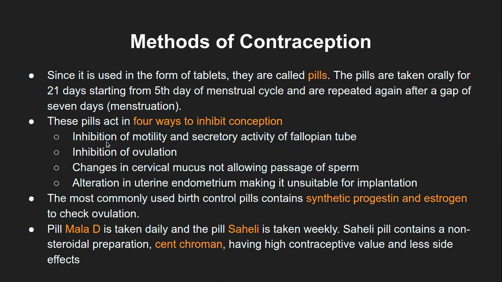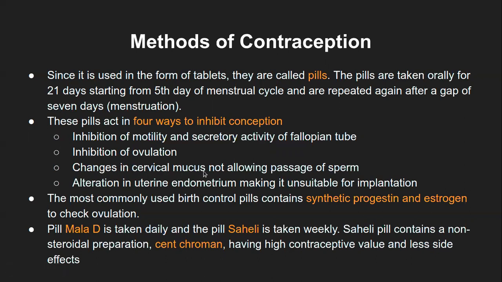That is either inhibition of the motility and the secretory activity of the fallopian tube. Now the moment this is affected, obviously the ovum will not be passed down to the uterus, so it is ultimately affecting the conception. Inhibition of ovulation itself, so the ovule is not coming out of the ovary, and it is not stimulated at all, so that way it can inhibit the conception.